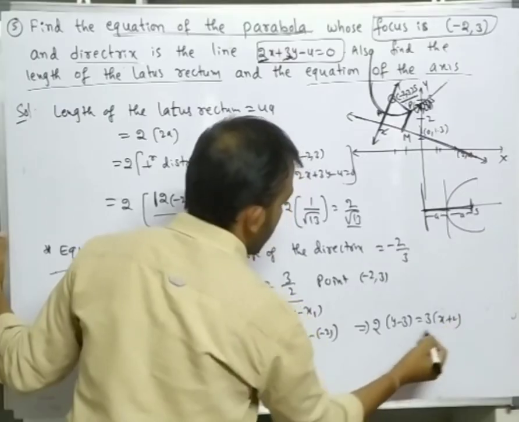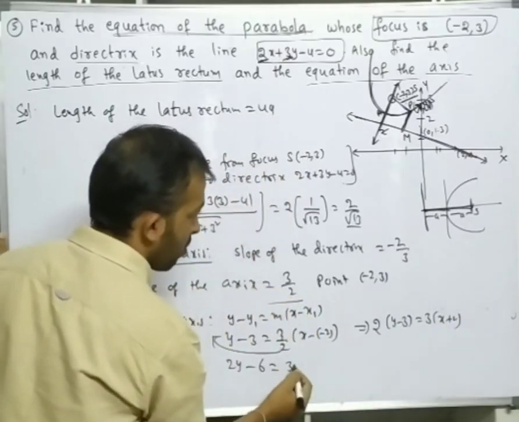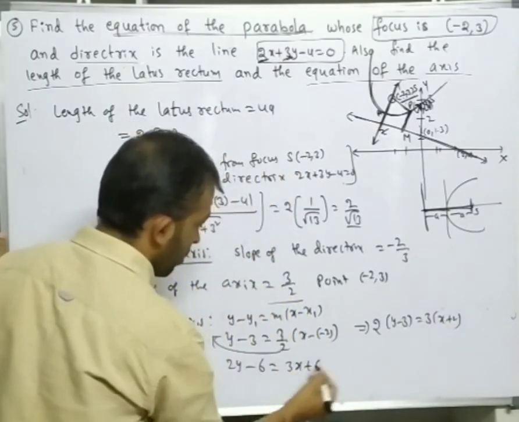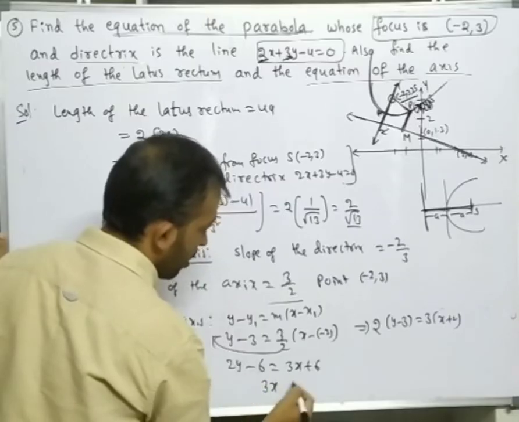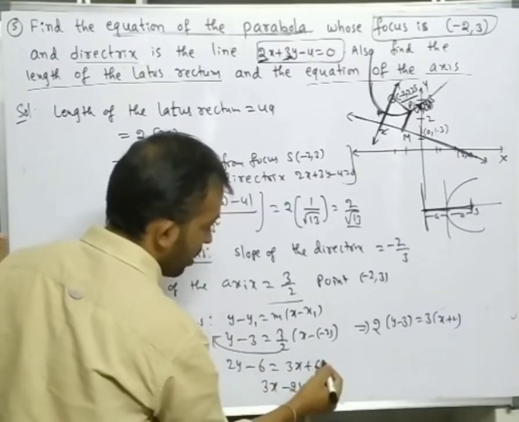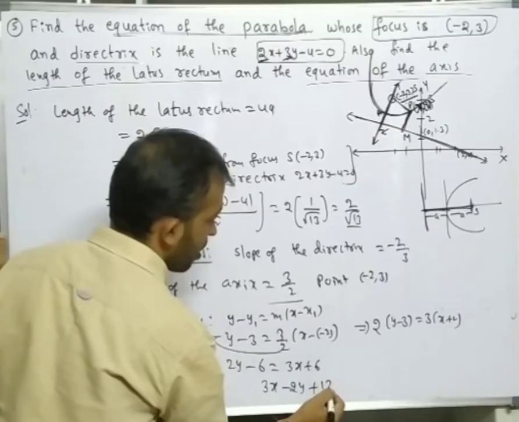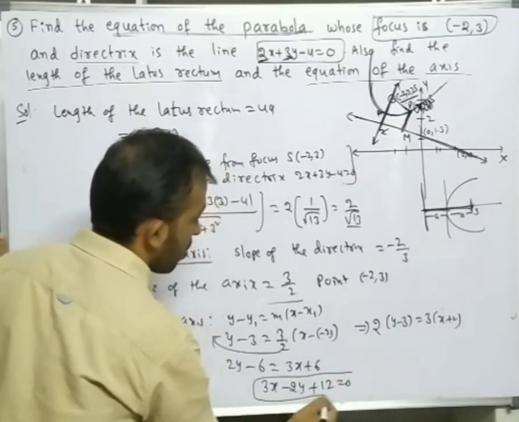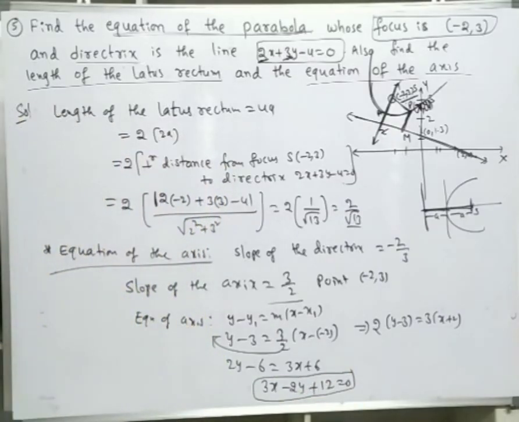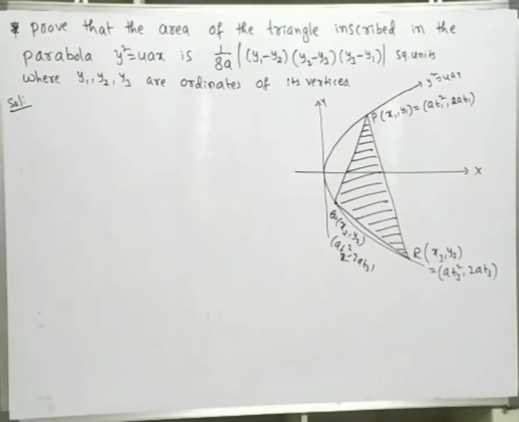2y minus 6, bring this side, that means 2 into y minus 3 is equal to 3 into x plus 2. 2y minus 6 is equal to 3x plus 6. Bring to the right side: 3x minus 2y minus 6 becomes plus 6, 6 plus 6, 12 is equal to 0. So 3x minus 2y plus 12 is equal to 0 is the equation of the axis. Like this we can find the equation of the parabola, length of the latus rectum, and equation of the axis. This is also important for long answer questions.